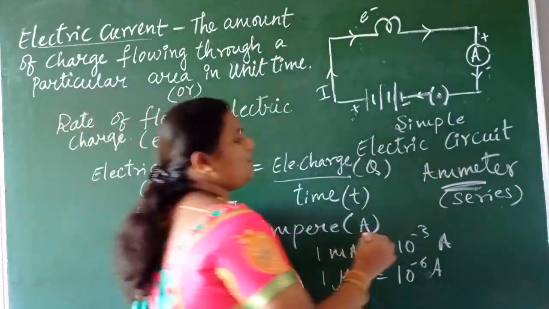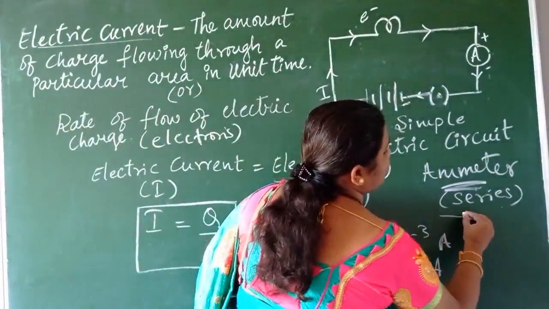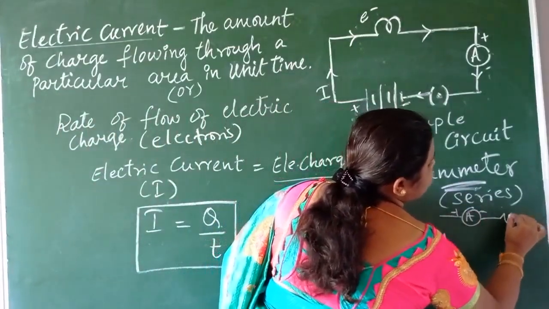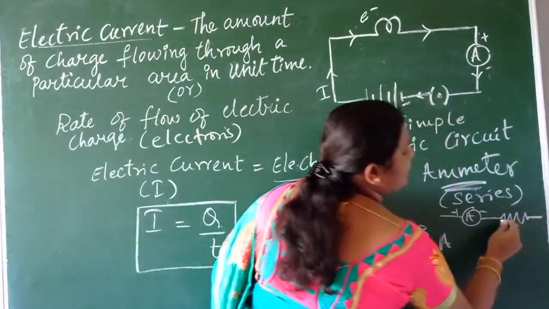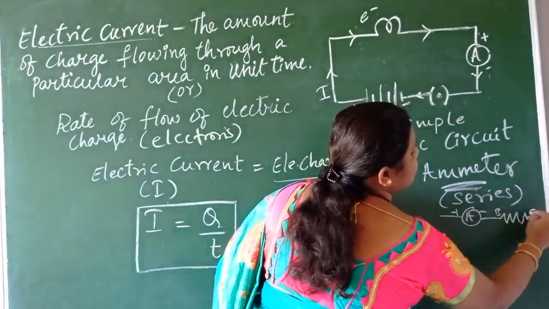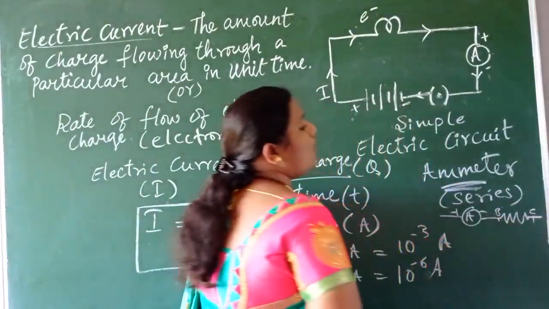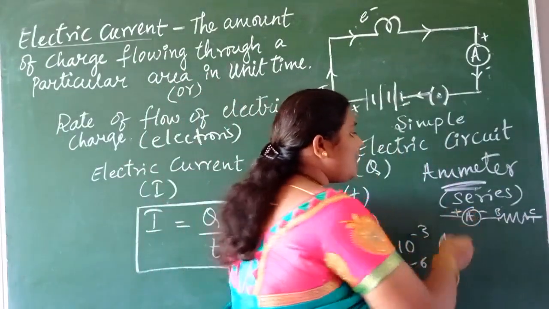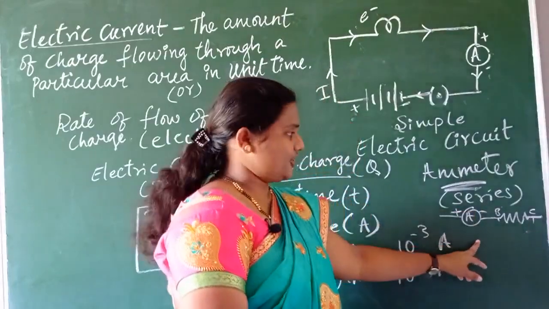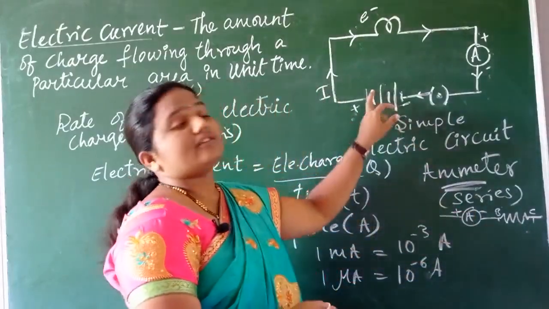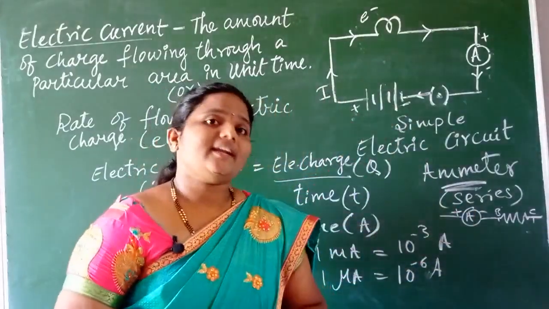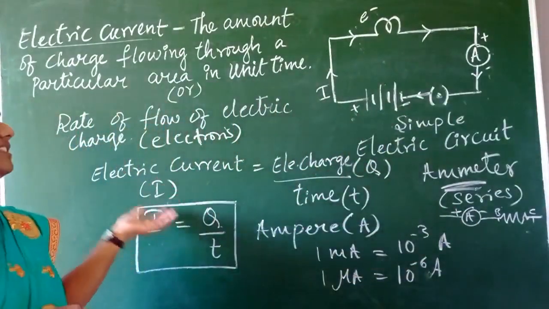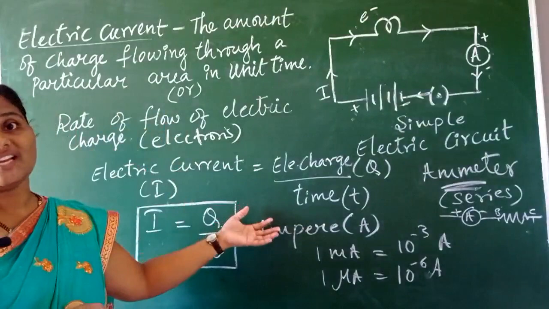So for example, if I want to measure the current through a resistor, imagine that this is BC. What type of connection do I have to use? The ammeter should be placed here, side by side connection. Then only we can measure the flow of current in an electric circuit. Okay children, revise all these concepts once and write them neatly in your fair notes.